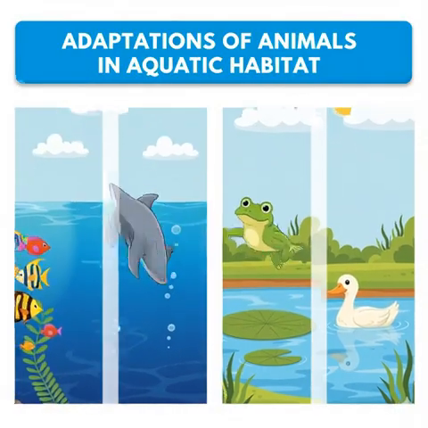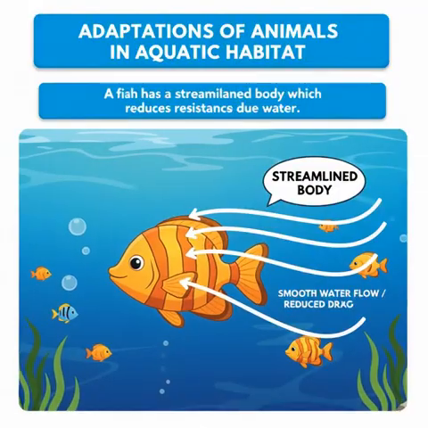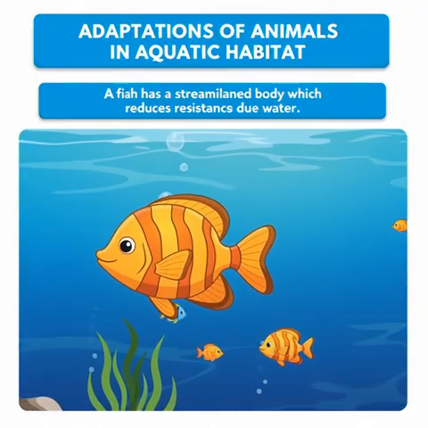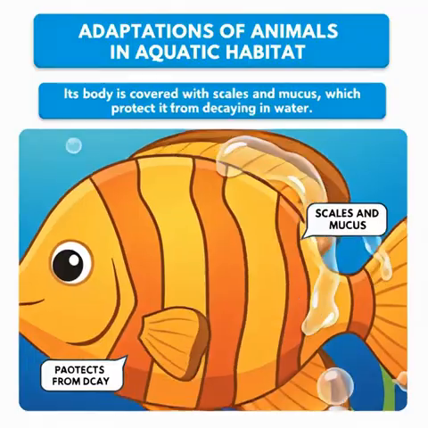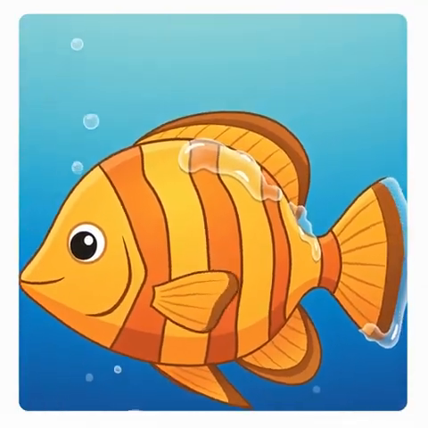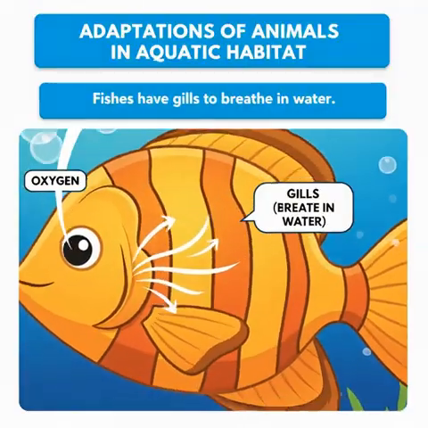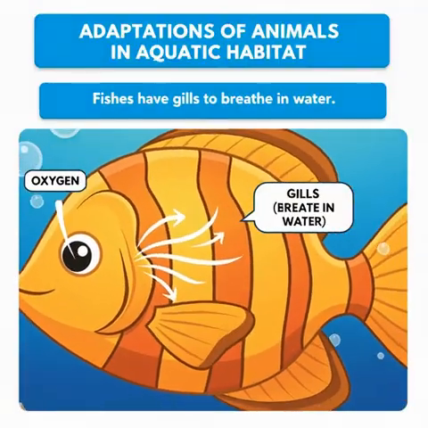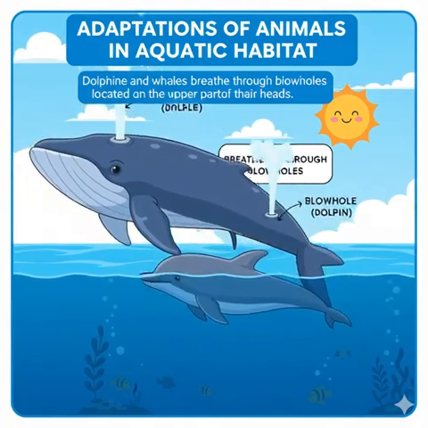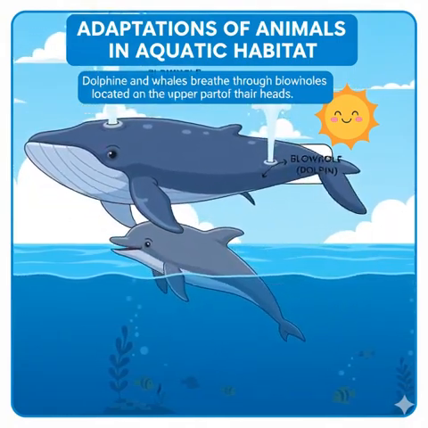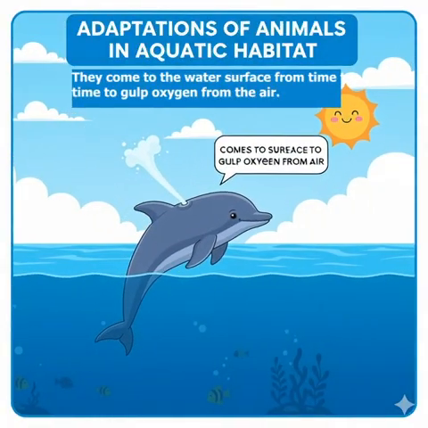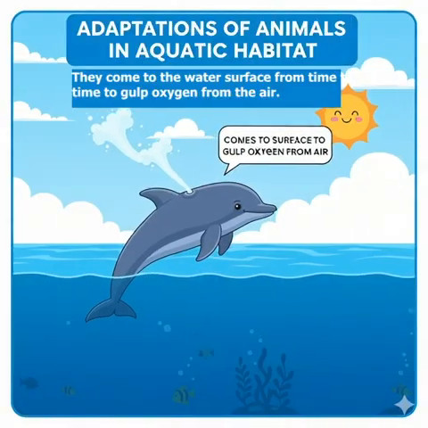Adaptations of animals in aquatic habitat. A fish has a streamlined body which reduces resistance due to water. Its body is covered with scales and mucus, which protect it from decaying in water. Fishes have gills to breathe in water. Dolphins and whales breathe through the blowholes located on the upper parts of their heads. They come to the water surface from time to time to gulp oxygen from the air.